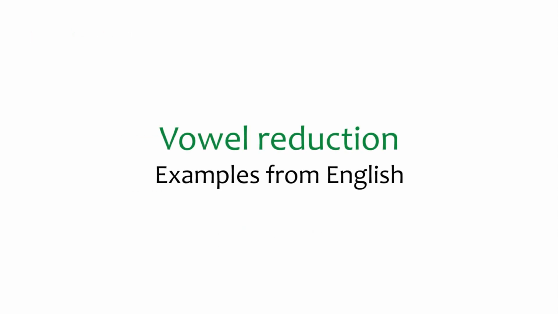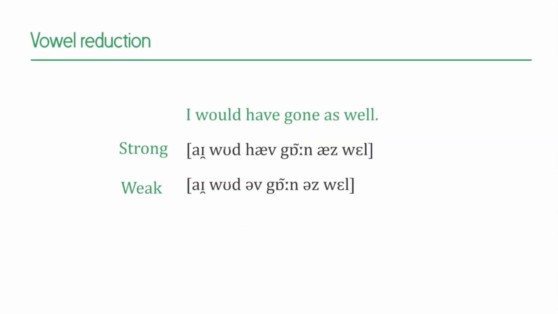Another example. "I would have gone as well." If you look up the word "would", there's actually a strong and a weak form.